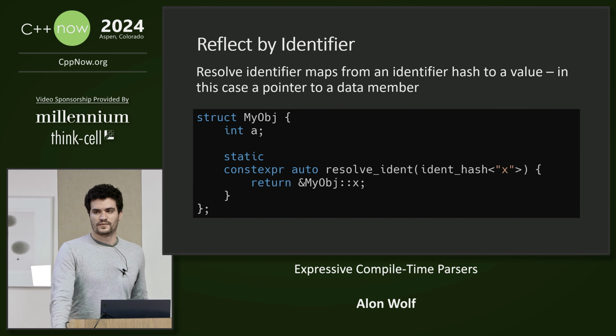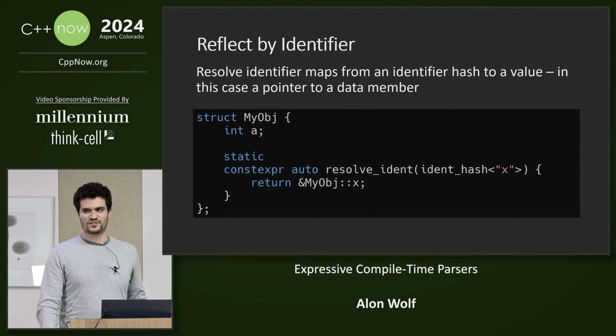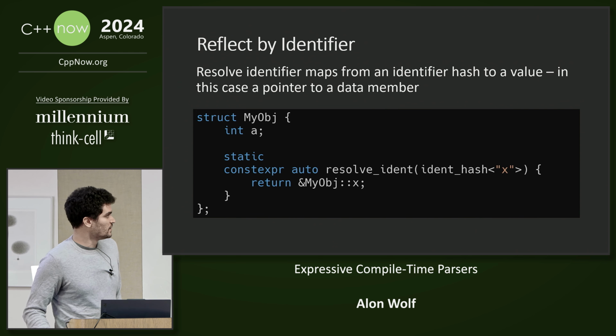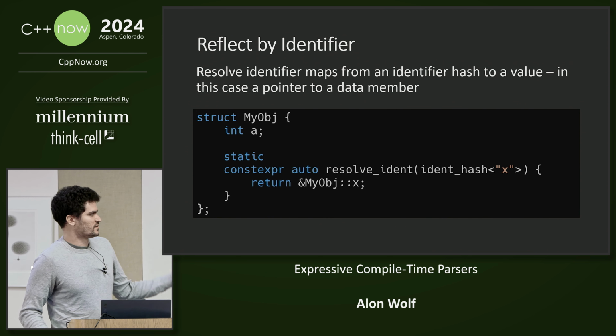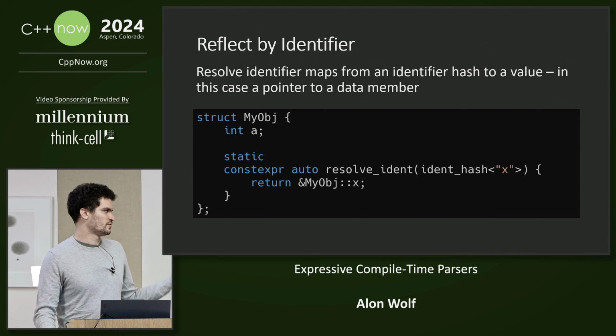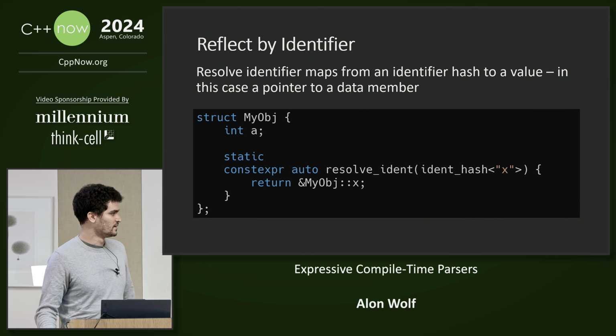Okay, let's continue with reflection. So we just saw how we can use compile time parsers to generate the reflection metadata, but a more interesting use case is to use the reflection metadata to add more capabilities to our compile time parsers. So first we will add this resolve identifier function, and for the sake of fitting all the code into the slide, the word identifier was shortened to just ident. And what it does is it maps a compile time string into some value.